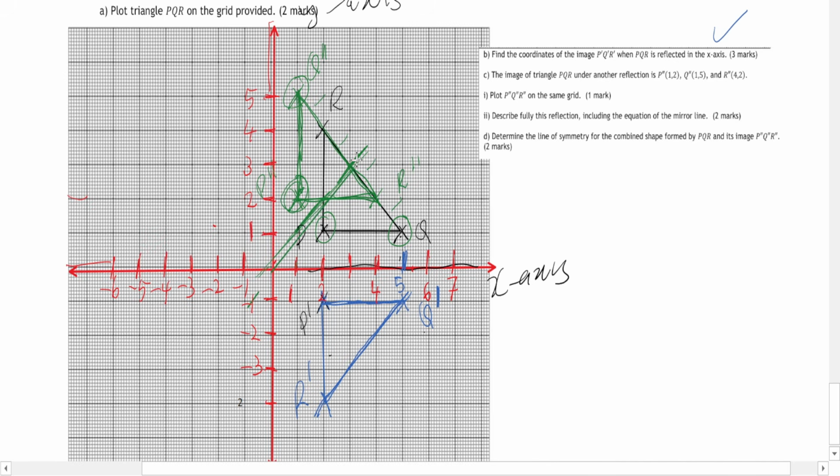So this is your mirror line. Cutting across. So the green part is your mirror line, and most probably that mirror line is y equal to x.